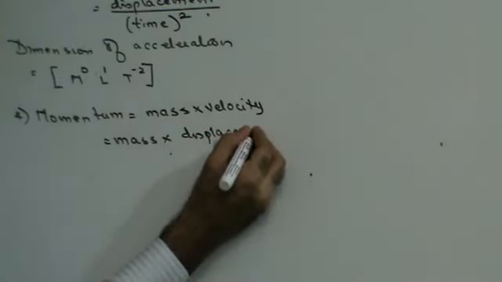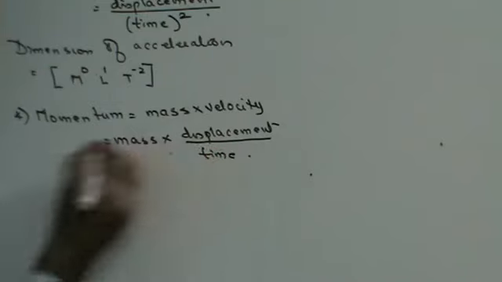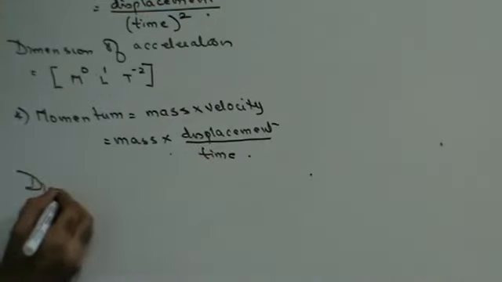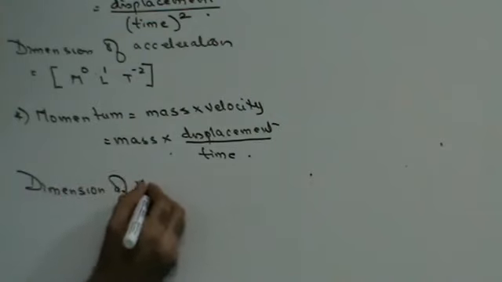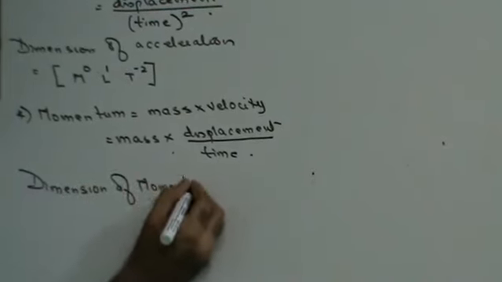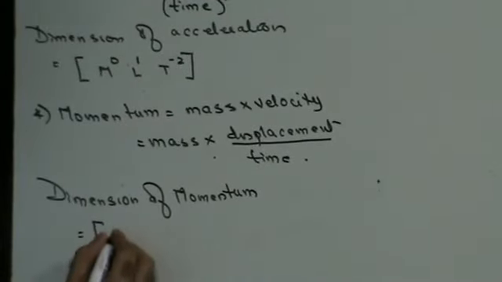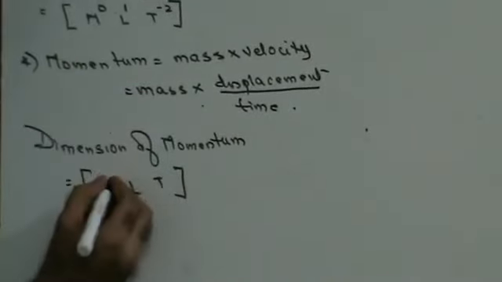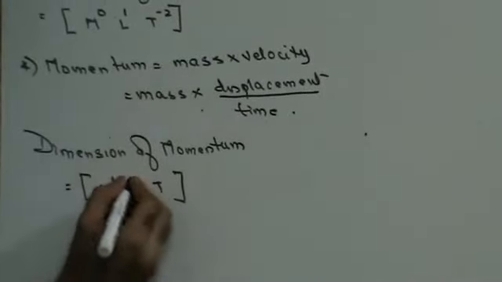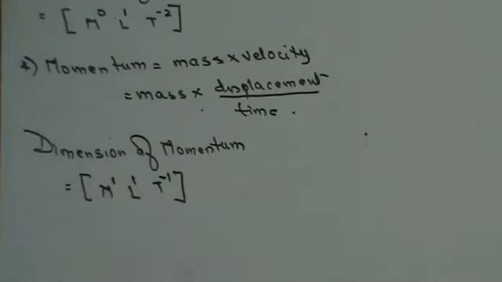Therefore, dimensions of momentum will be nothing but MLT. You are measuring mass, so M raised to 1, displacement in the numerator L raised to 1, time in the denominator T raised to minus 1. Fine.